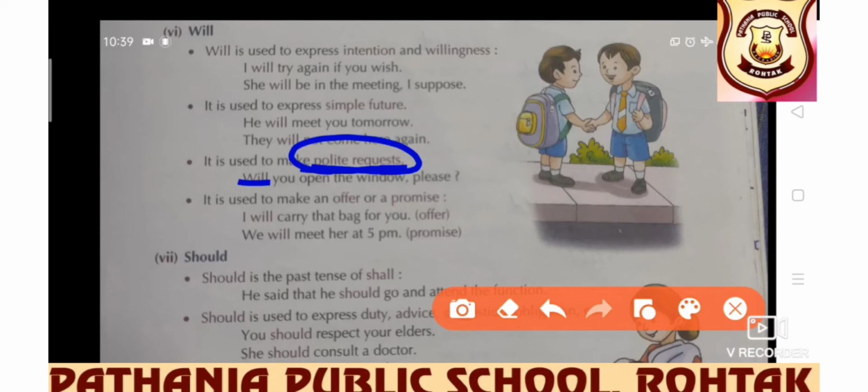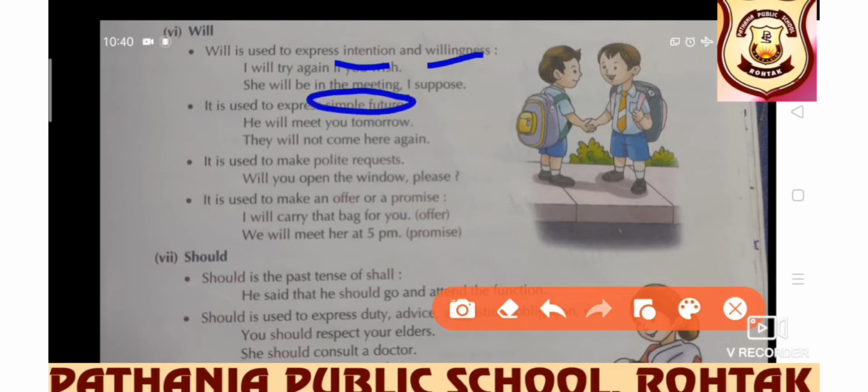It is used to make an offer or a promise. I will carry that bag for you. Offer. We will meet her at 5 p.m. It's a promise. So will is used for intention, willingness, simple future, polite request, and offer or a promise.